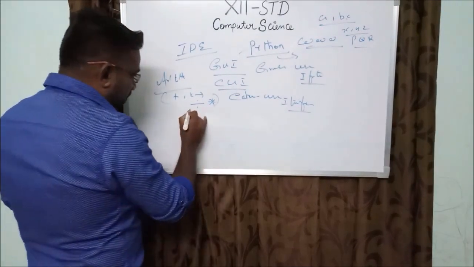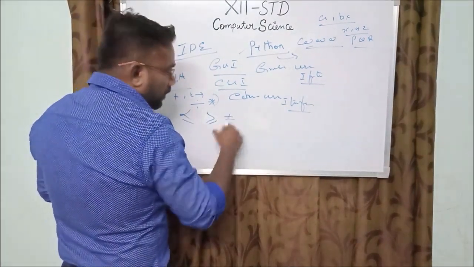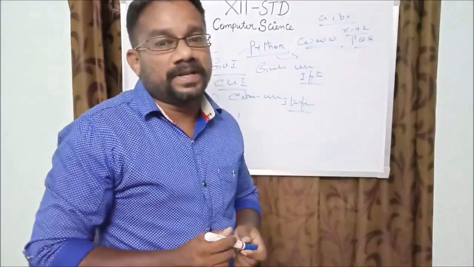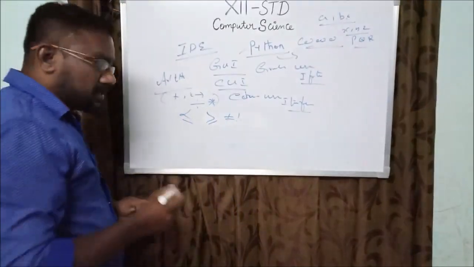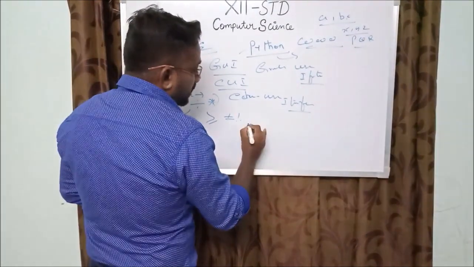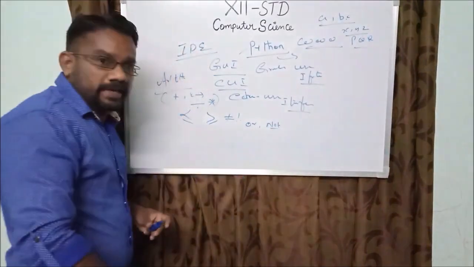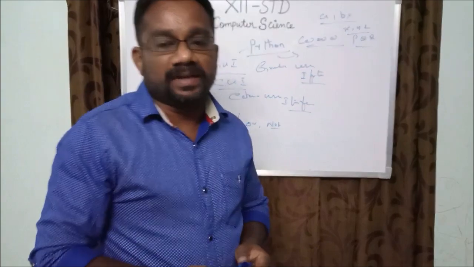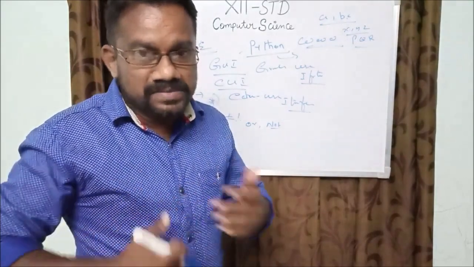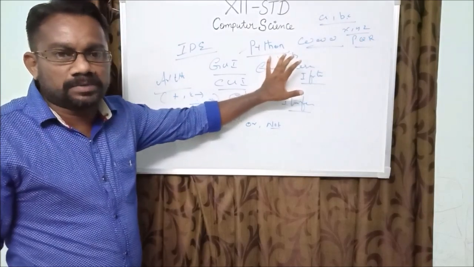Next is the relational operation. What is a relational operation? Greater than, less than, greater than or equal to, less than or equal to, and not equal to. These symbols come under relational operations. Then the logical operator. What is a logical operator? It works with logical values, using OR, logical gates and NOT. It is separated by logical operation and creates Python expressions and statements. This comes under the Python programming language. It is a major feature of the Python programming language.